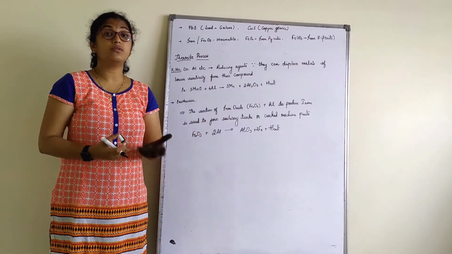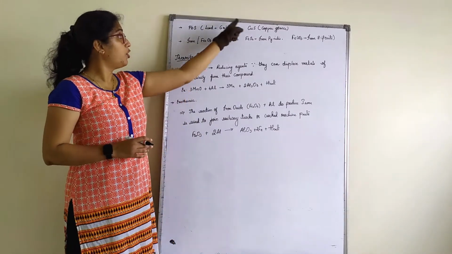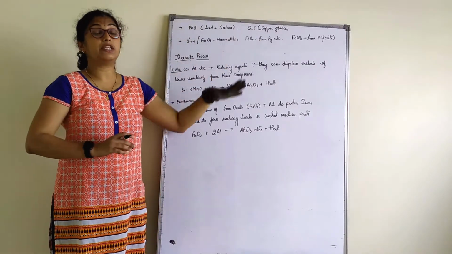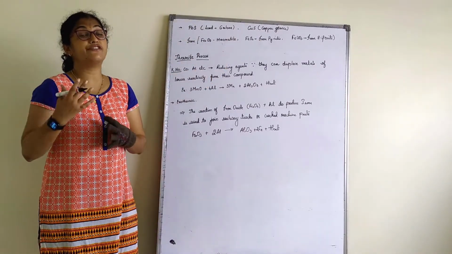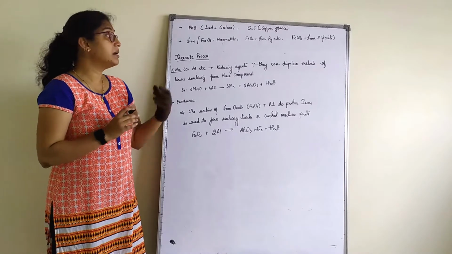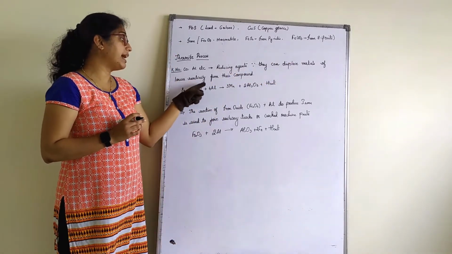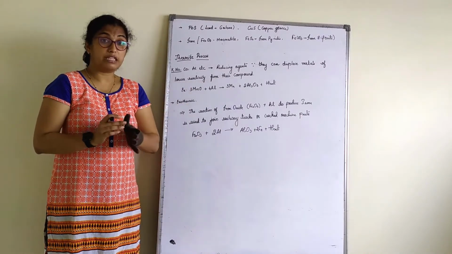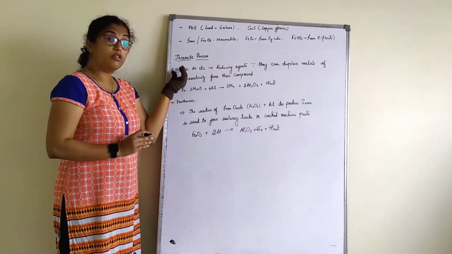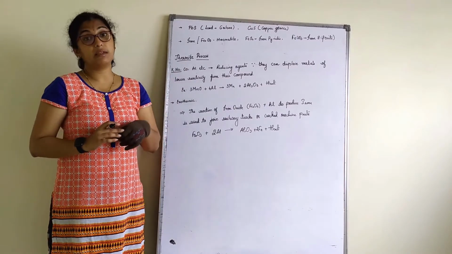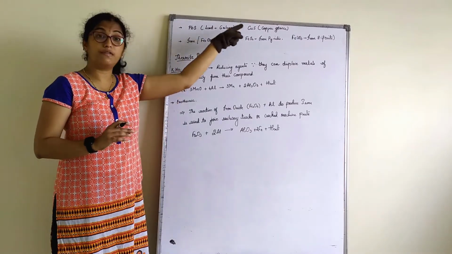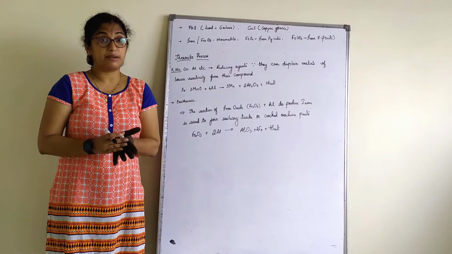Now, where are they used as a reducing agent? Not in any of these ores. They are used as reducing agents in the extraction of other metals because they can displace metals of lower reactivity from their compounds. That's the only reason we use these as reducing agents, and we do not even study that process.